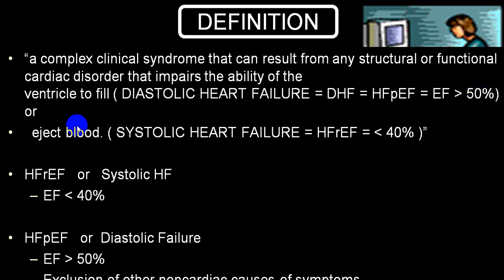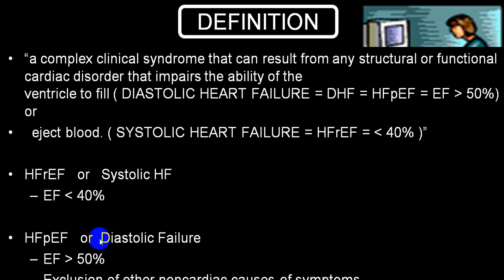While systolic heart failure is inability to eject the blood, and heart failure is with reduced ejection fraction, that is equal to or less than 40. So there are three terms they utilize. One is systolic, or reduced ejection fraction, less than 40.